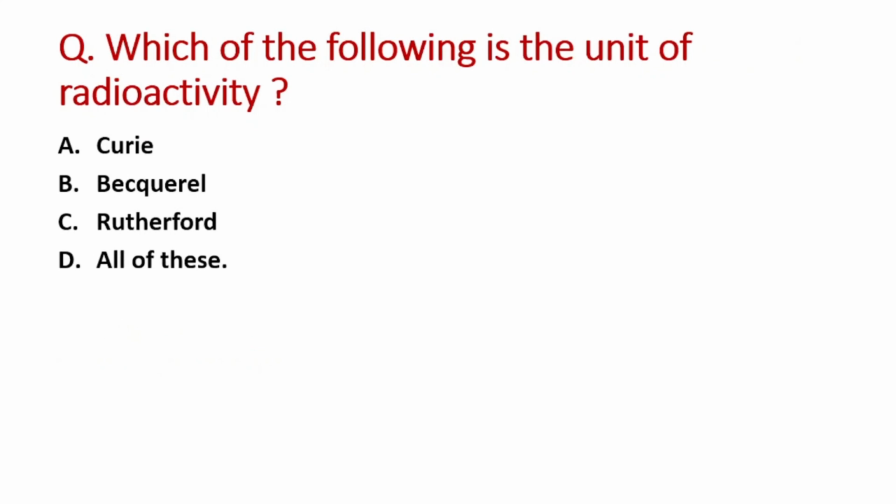Next question: which of the following is the unit of radioactivity? A option is Curie, B is Becquerel, C option is Rutherford, and D option is all of these. So the right answer is option B, that is Becquerel.